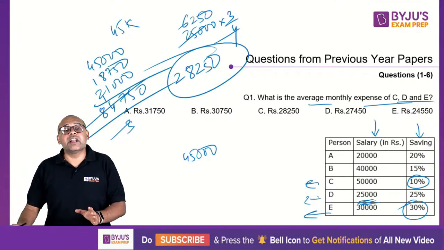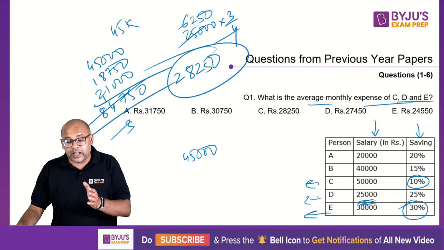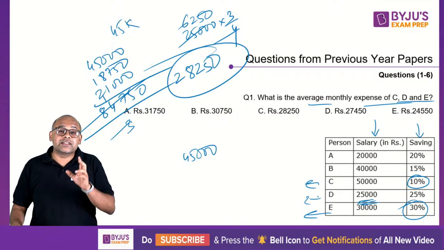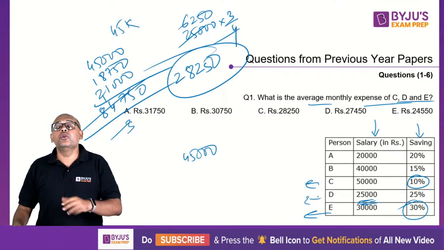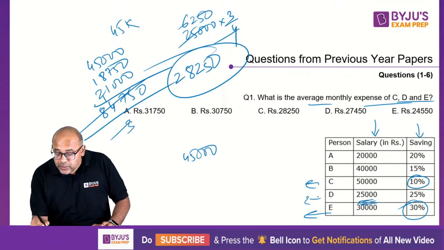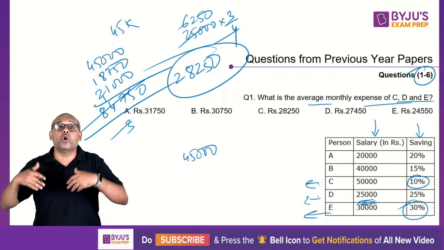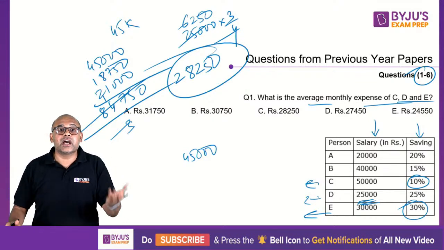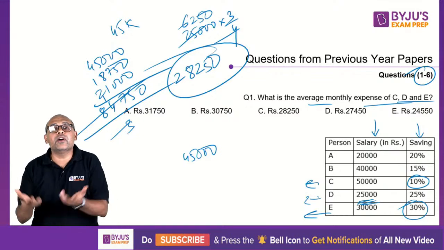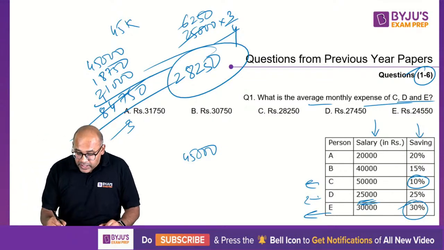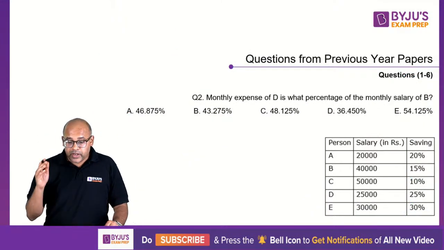Okay, so this kind of a question is what you need to come up with, or rather pick up and do. Now remember, there are certain questions which will take time, I agree. You don't have to do that. Please remember, just because there are 6 questions does not mean that you have to do all 6. 4 easy hai, 4 kar lo, 2 difficult hai, chhod do bhai. Why do you have to do everything? Okay, let's move on. Next question.